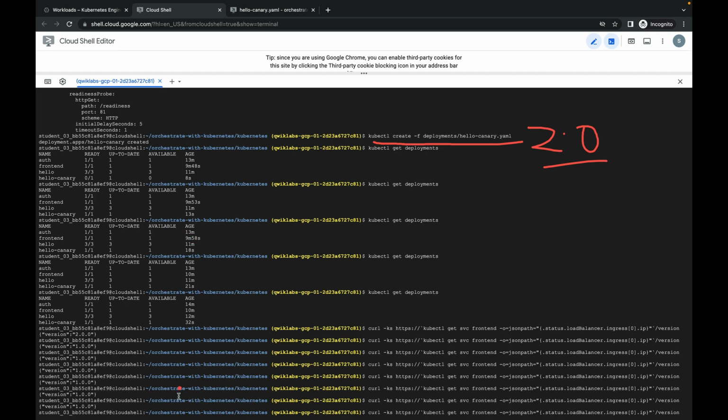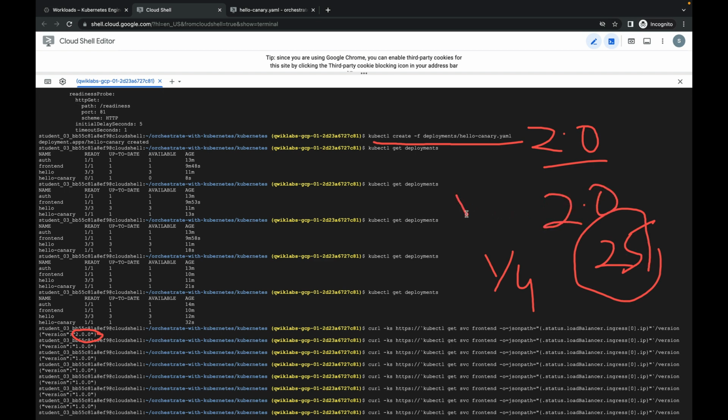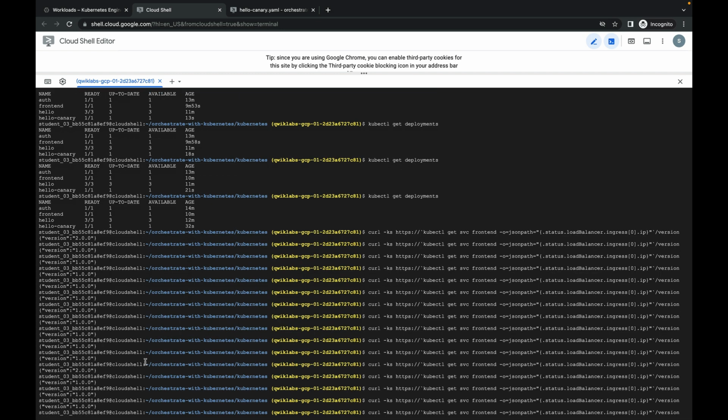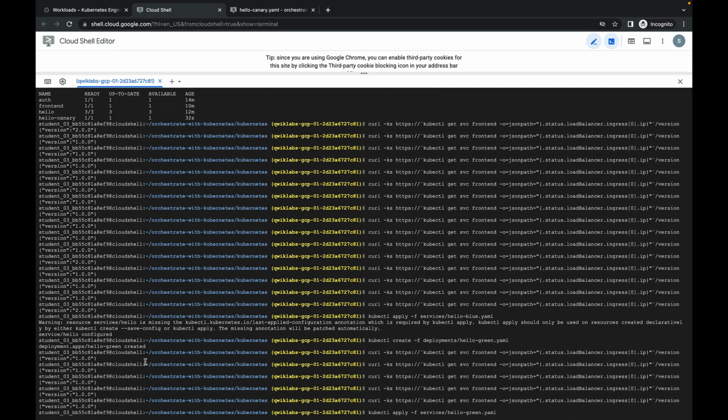So as you can see, first you come to 2.0, and 1 in 4, 25%, we just allow for 2.0, and 1.0 is the rest of the 75%. Based on that, in the real scenario you can check. I'm just checking. First it will access the 2.0 application, then continuously the 1.0 application, then slowly you can see here.